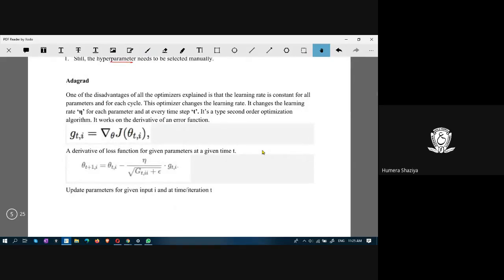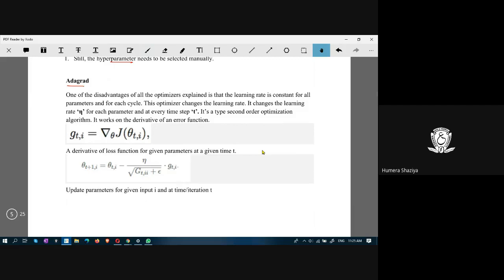The next optimization method is ADAGRAD. One of the disadvantages of all the optimizers, they are known as optimizers. Momentum is an optimizer. NAG is an optimizer. Gradient descent is an optimizer.